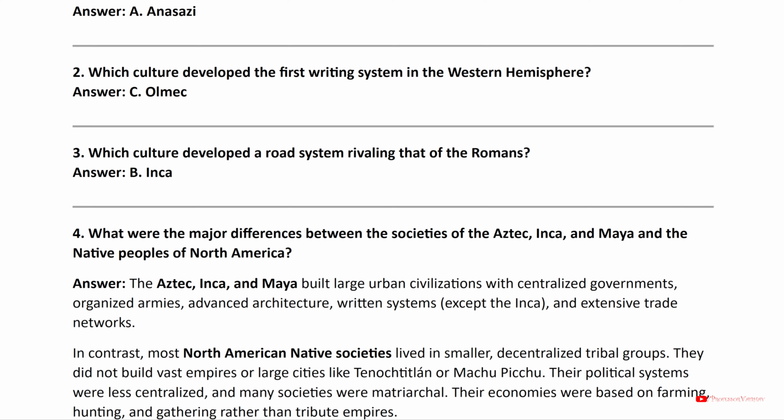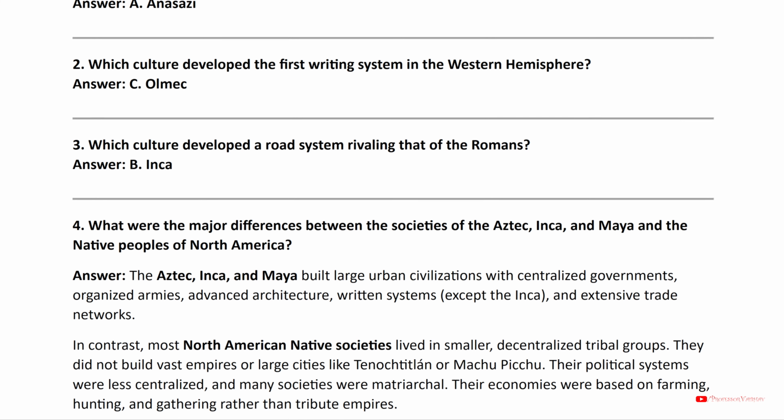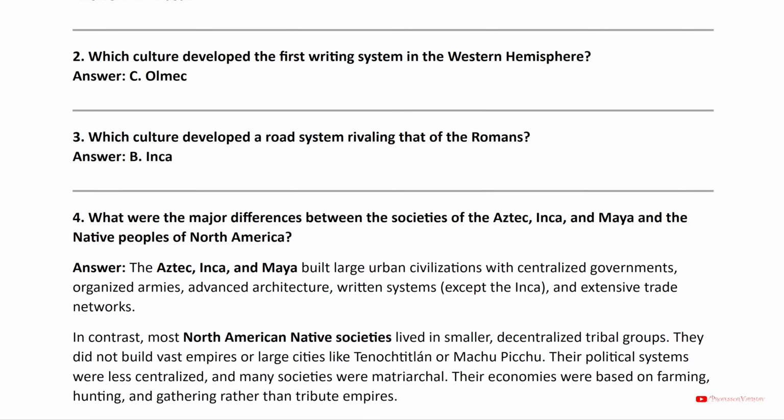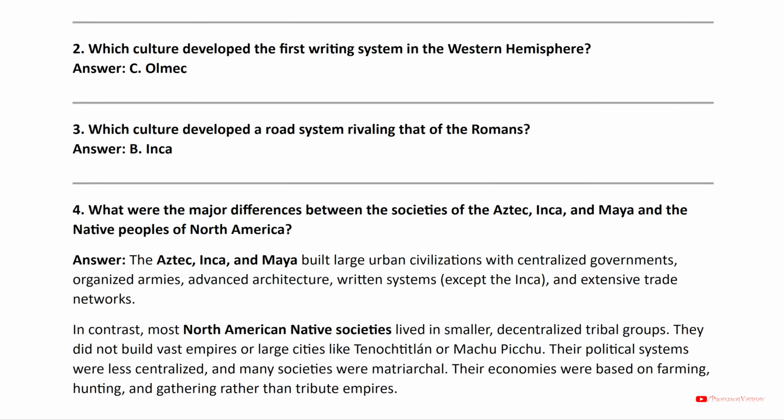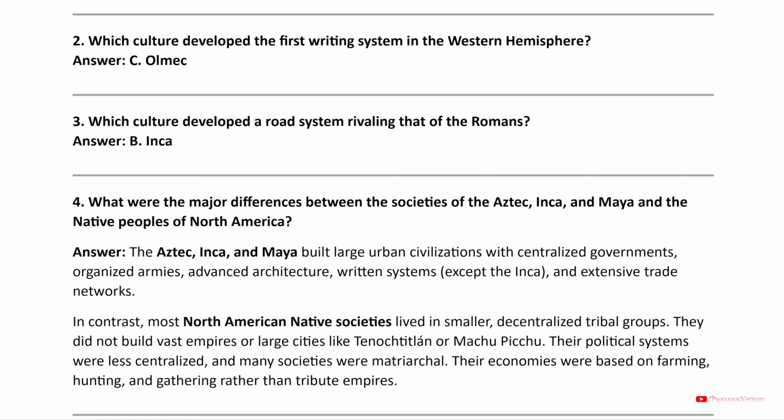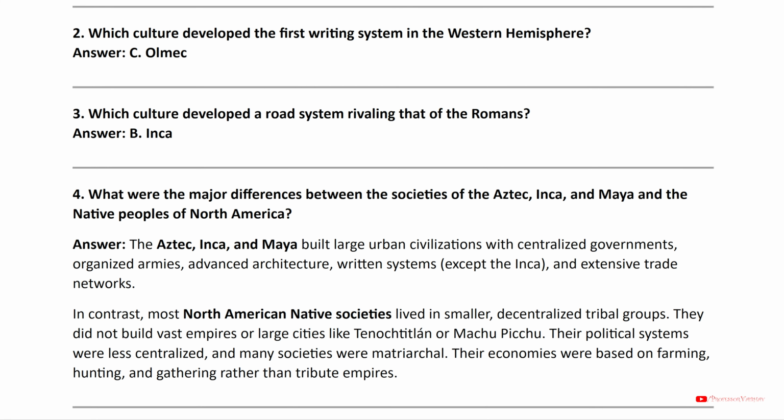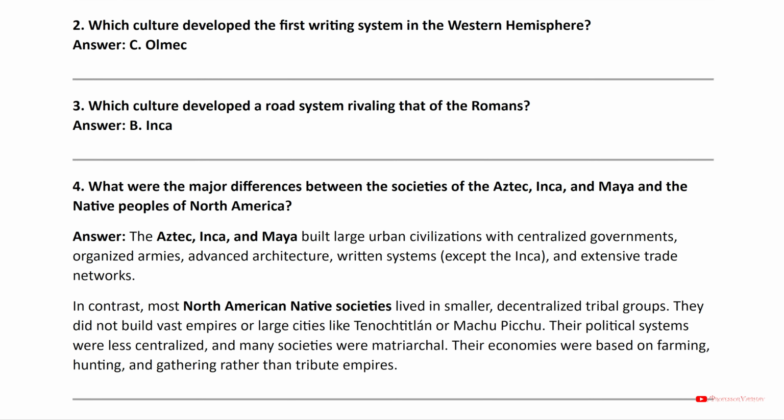4. What were the major differences between the societies of the Aztec, Inca, and Maya, and the native peoples of North America? Answer: the Aztec, Inca, and Maya built large urban civilizations with centralized governments, organized armies, advanced architecture, written systems, except the Inca, and extensive trade networks.